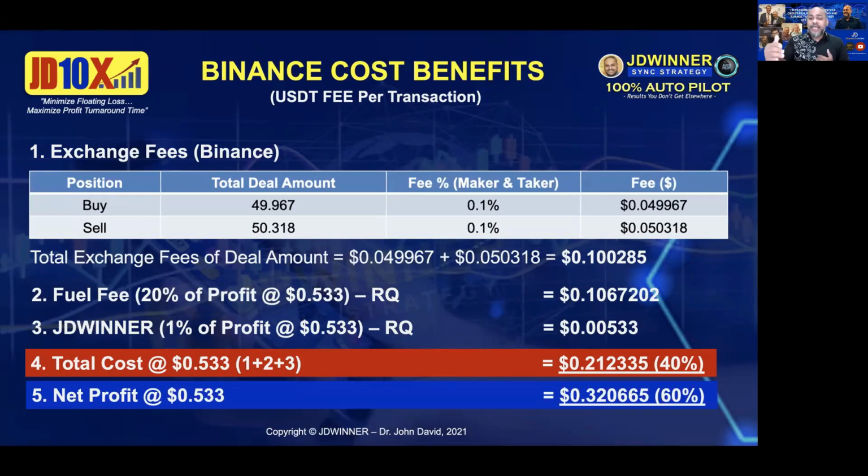All right. So please understand it's a percentage. So it doesn't matter what is your profit. Even if your profit is 0.1 cent, you're still going to make 60%. All right. So there is no obligation there or prejudice there. Please take note of that. All right. So this is if you are using USDT.